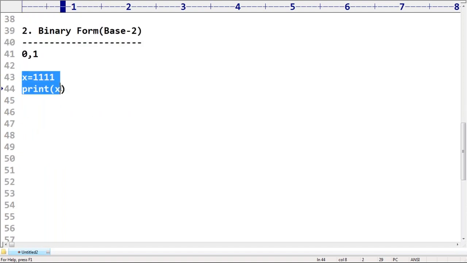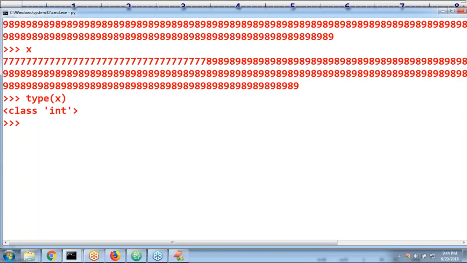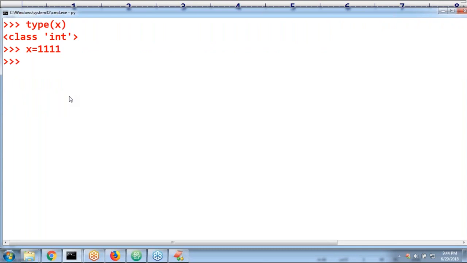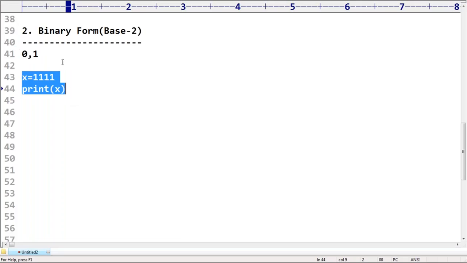I want this as binary. Can you please consider this one as a binary? x = 1111, print of x. Its value here is 1111 only. Sir, I don't want that. Don't treat this one as a decimal. Please consider this one as a binary. How can we specify that, sir? It starts with 0b. Sir, it is called a prefix, not a suffix. Starts with 0b, b small or capital.